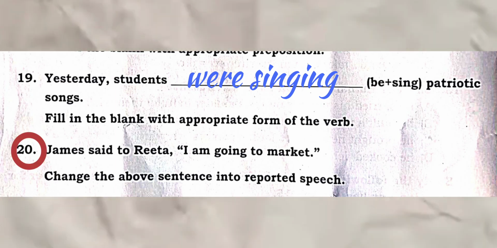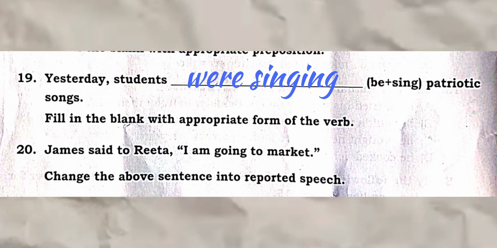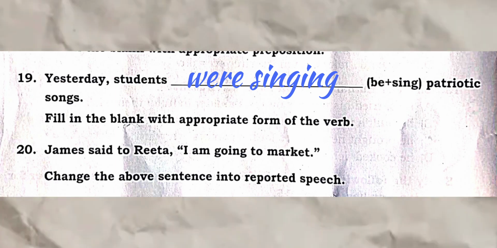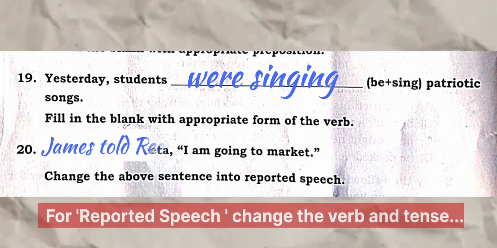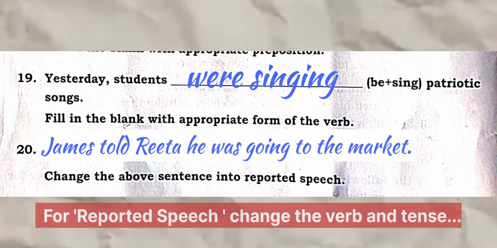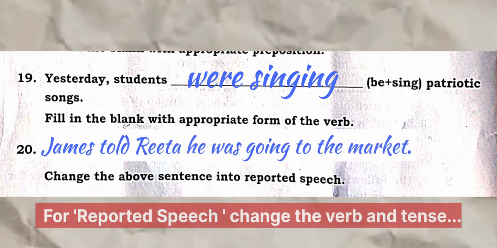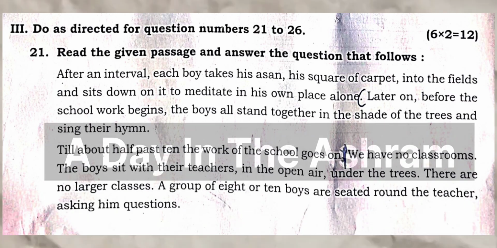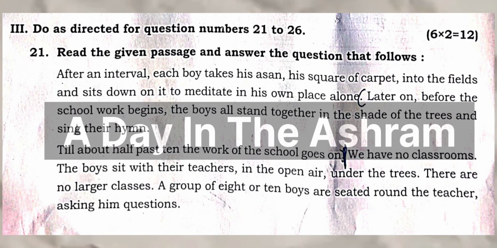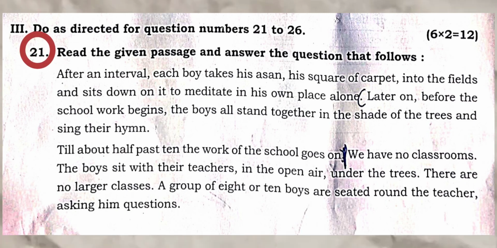Question 20. James said to Rita, I am going to the market. Change the above sentence into reported speech. James told Rita he was going to the market. Part 3. Read as directed for question numbers 21 to 26. Question 21. Read the given passage and answer the question that follows.